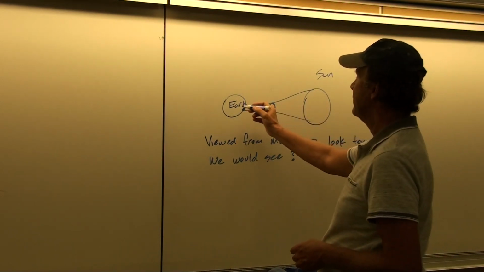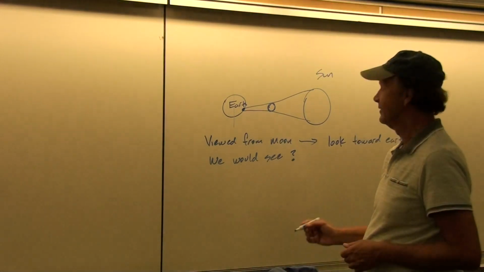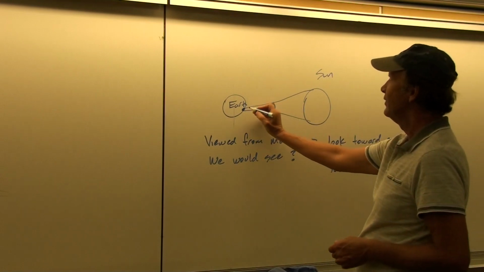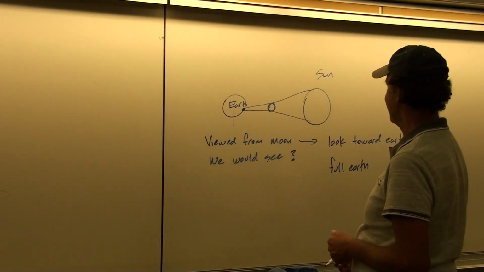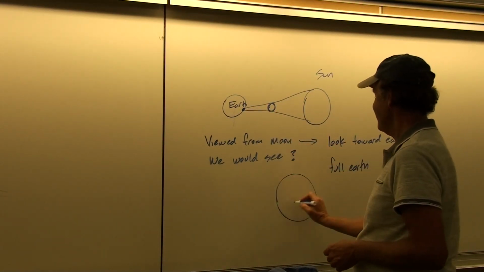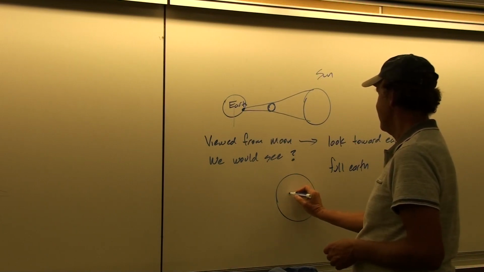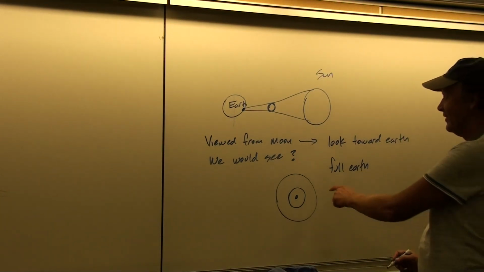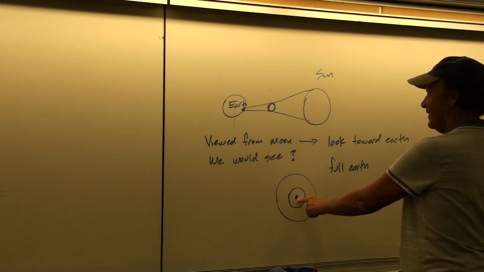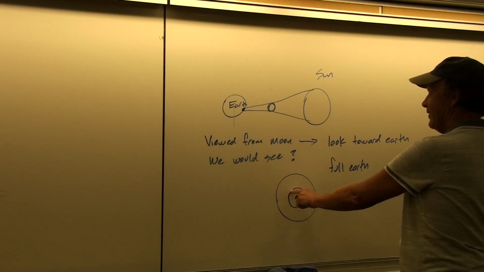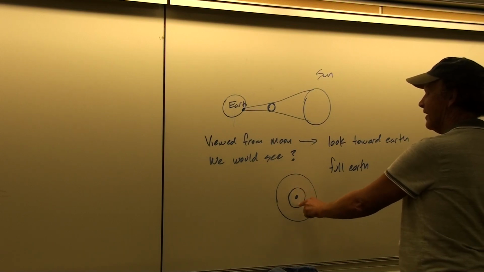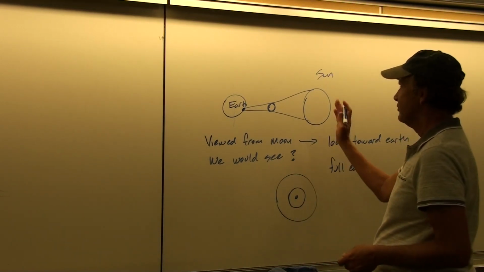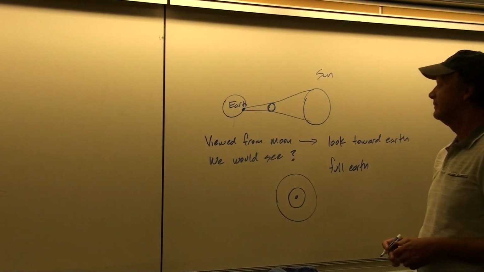Can you see here that what we would see would be a full Earth? But with a little dot in the middle, an umbral and a penumbral shadow. So you'd have a full Earth, but you'd have the umbra here and the penumbra around it like that. Okay, and so there'd be kind of a little bullseye here in the center where it would be dark. And then surrounding that, it would be partially dark in the penumbral shadow, and then the rest of the Earth would just be illuminated by the sun.